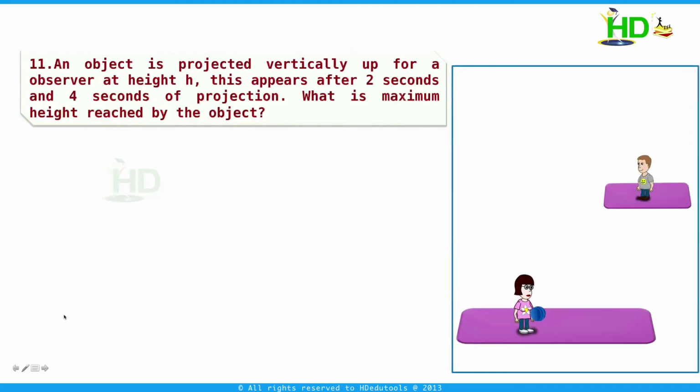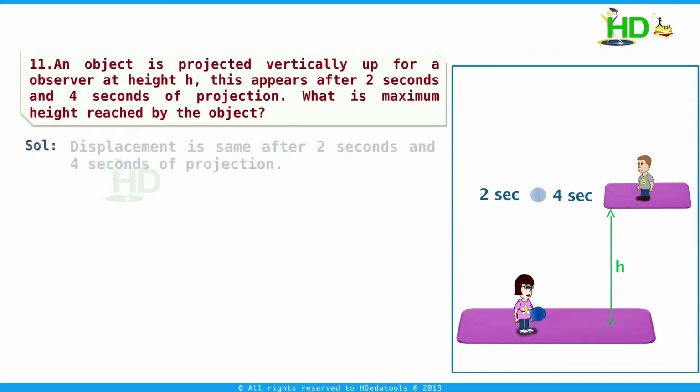We take another problem. An object is projected vertically up for an observer at height h. This appears after 2 seconds and 4 seconds after the projection. What is the maximum height reached by the body? Now what is given in our problem? The body is projected vertically up at height h. An observer is there. For this observer, the body appears after 2 seconds and after 4 seconds of the projection. That means the displacement of this body is the same after 2 seconds and after 4 seconds.